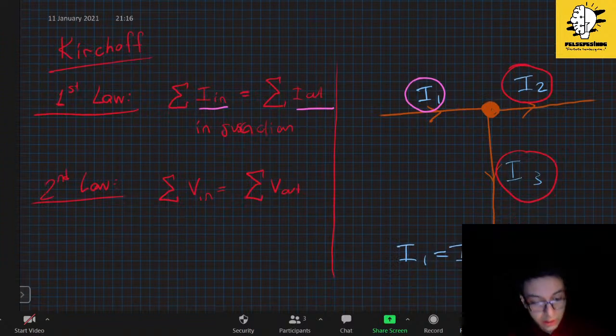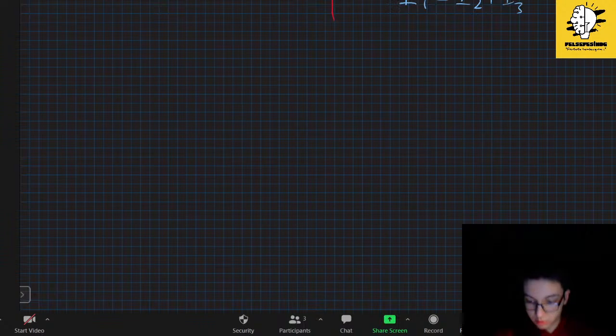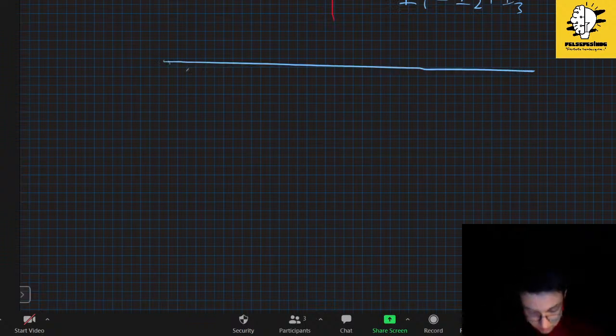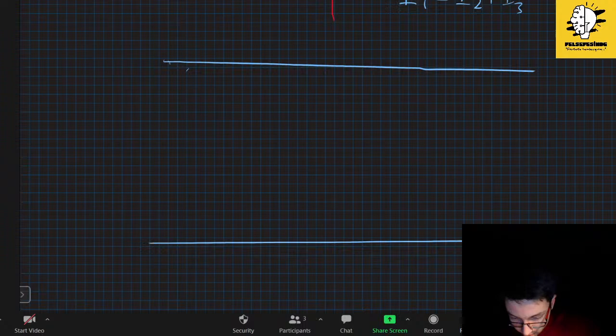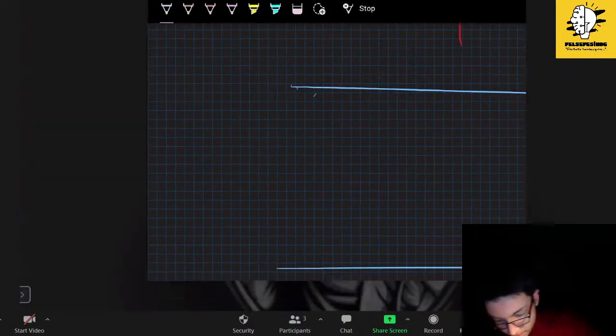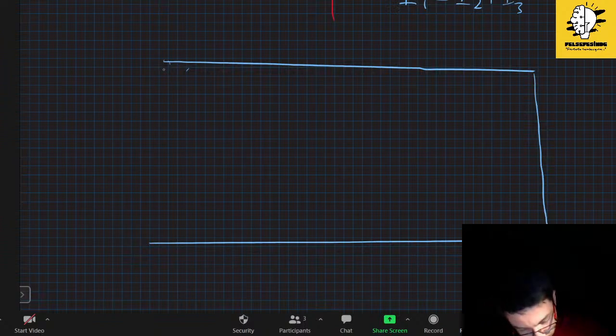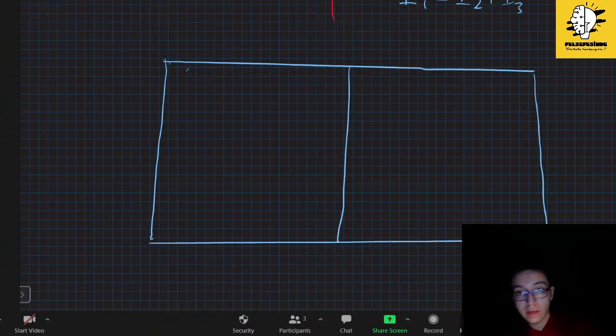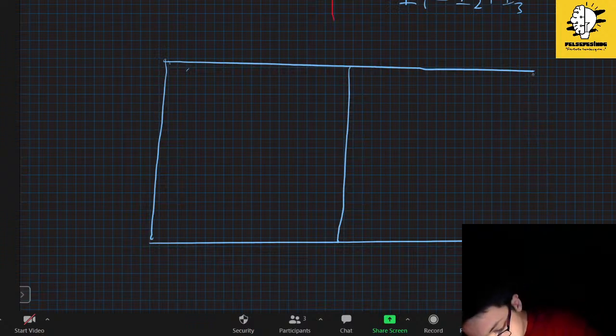So if we have a Kirchhoff problem like this, let's go step by step. Let's say this is a circuit, and I have a battery here, and I have a resistance here.